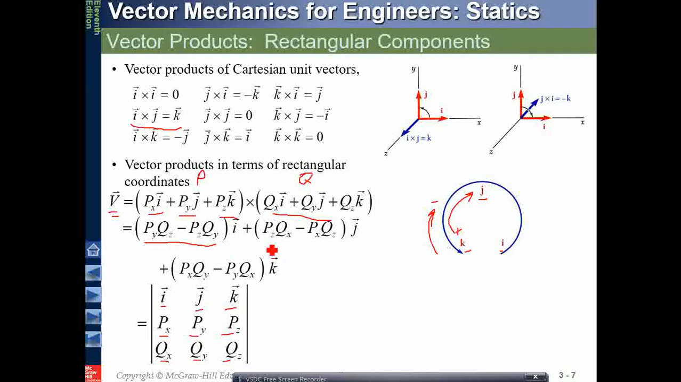Or we can have j placed here, and then these two rows will cancel out. Px, qz, okay, minus pz, qx in this way. So you know how to do this. These are the simple vector products. You can go through your earlier books to find it out.